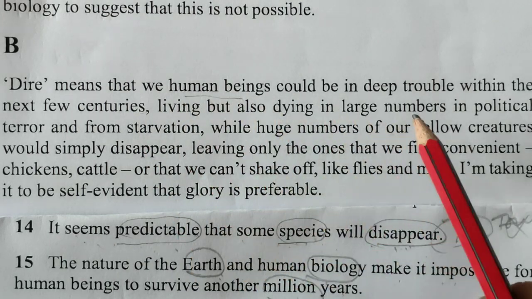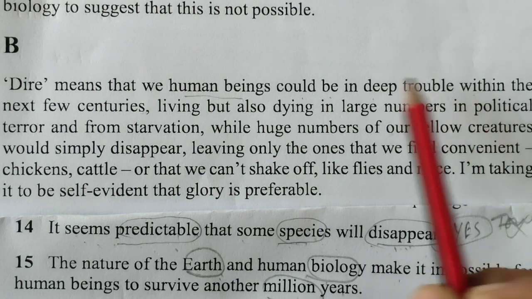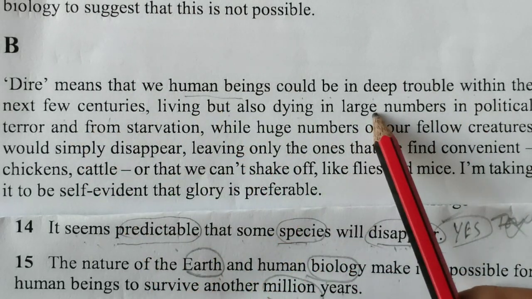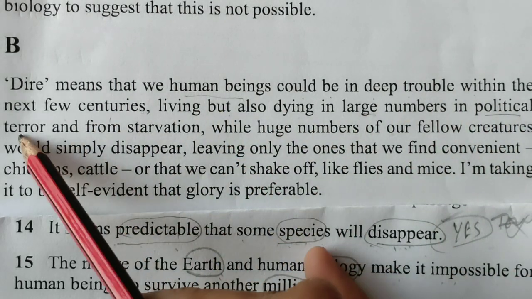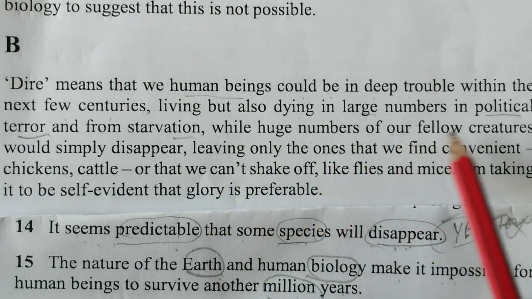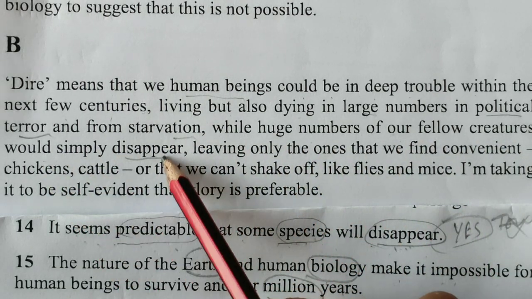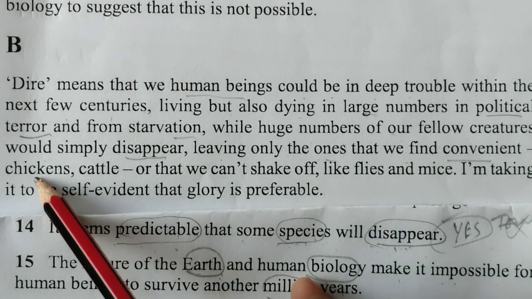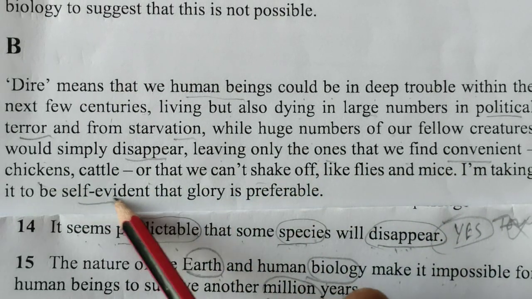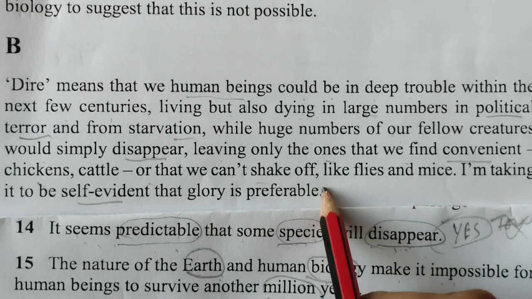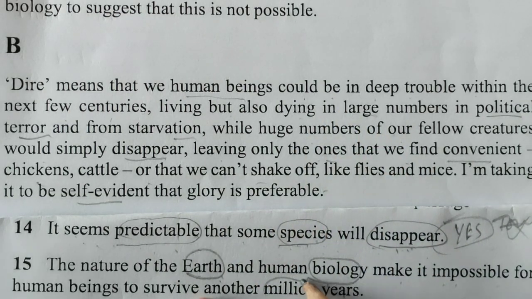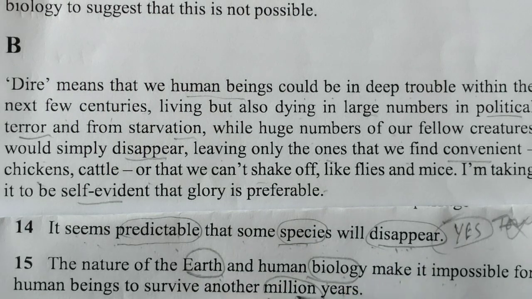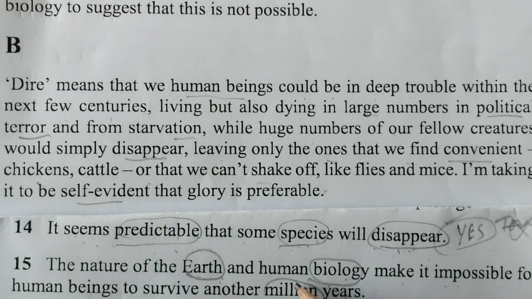Human beings could be in deep trouble within the next few centuries, living and dying in large numbers of political terror and starvation, while a large number of our fellow creatures would simply disappear, leaving only the ones that we find convenient. Okay, nothing is there in this paragraph. We are looking for these words: biology, million years also.